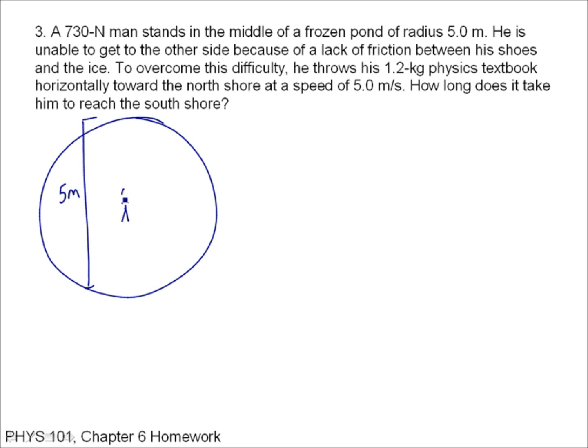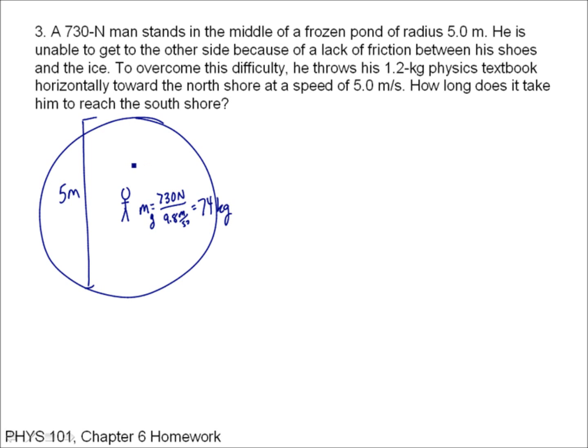And there's a guy right here. It says that his weight is 730 newtons. So his mass is 730 newtons over 9.8. That gives his mass in kilograms, which is 74 kilograms. So we'll just tuck that away. We're going to need that. I'm going to call that the mass of the guy.